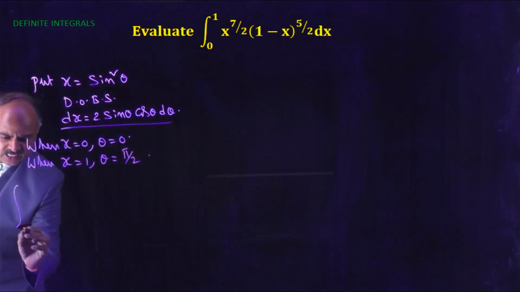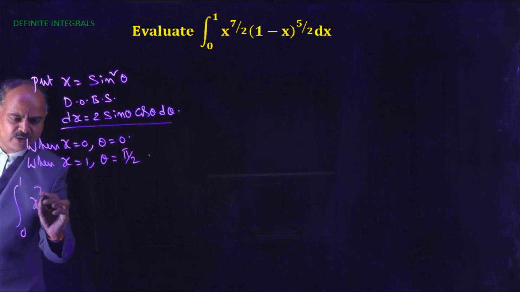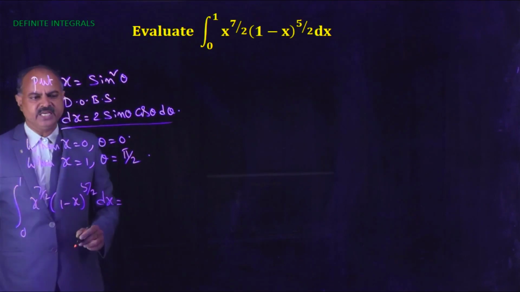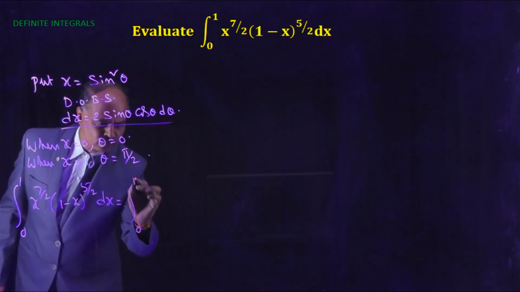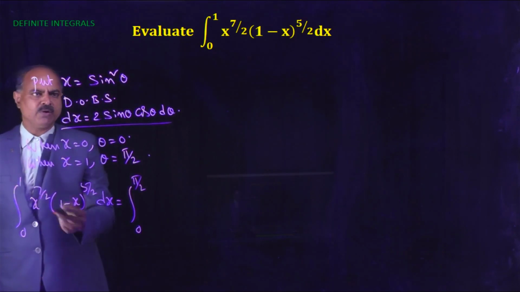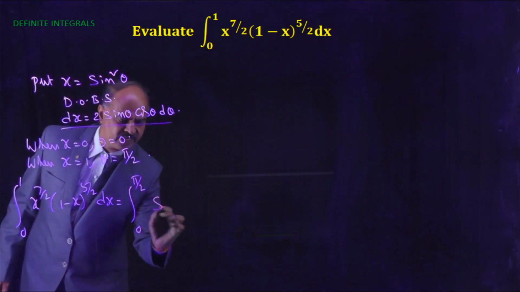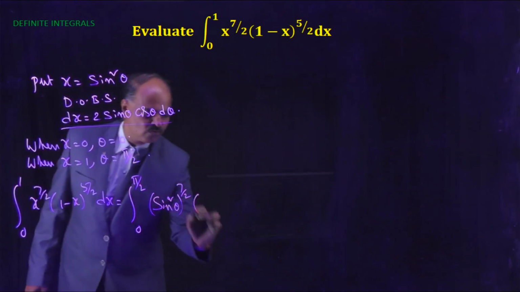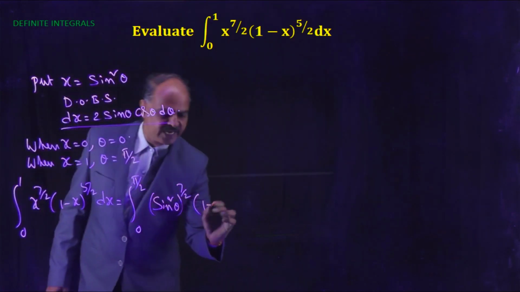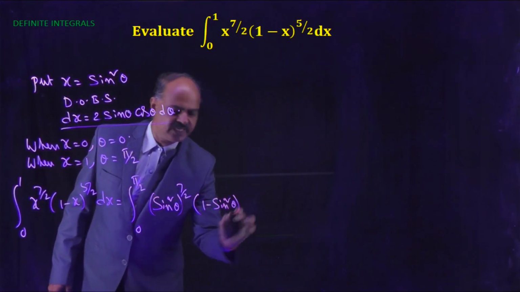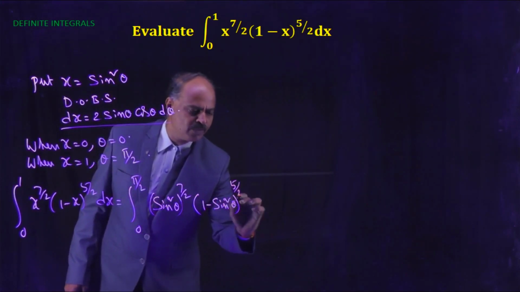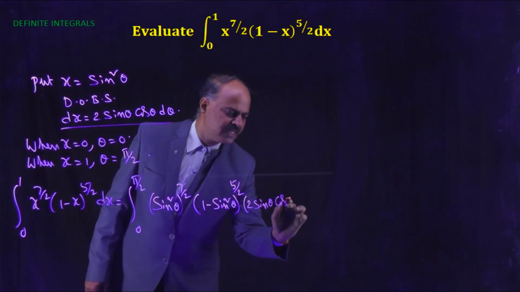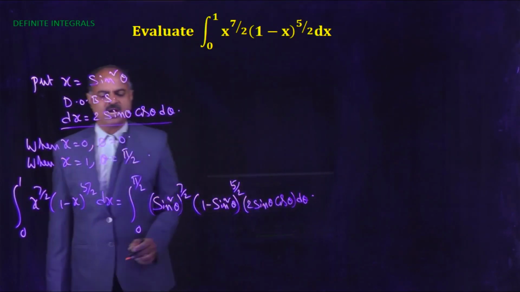Now the given integral is integral 0 to 1 x to the power 7 by 2 into (1 minus x) whole to the power 5 by 2 dx. Now the given integral becomes integral 0 to pi by 2 x power 7 by 2, but x equals sine square theta, so (sine square theta) whole to the power 7 by 2 into (1 minus x), that is 1 minus sine square theta, whole to the power 5 by 2 into dx, which equals 2 sine theta into cos theta into d theta.